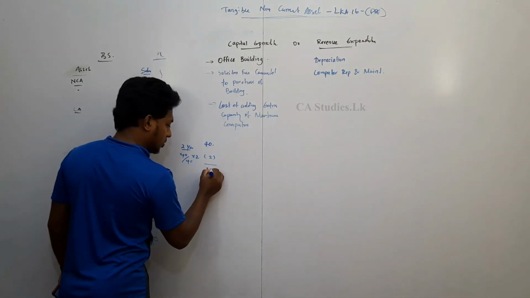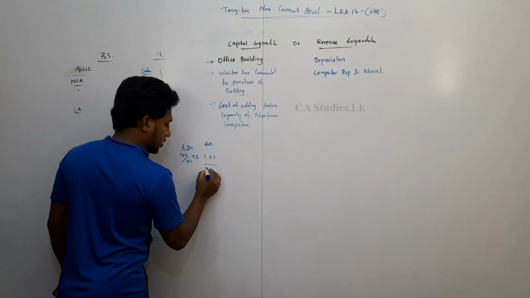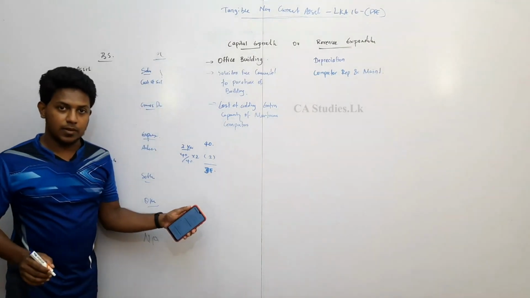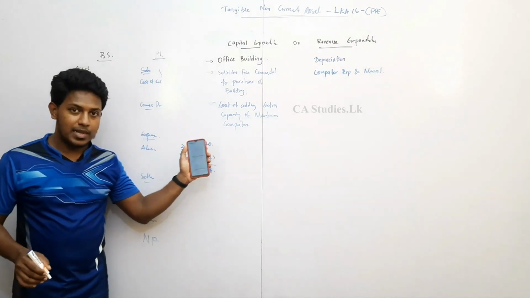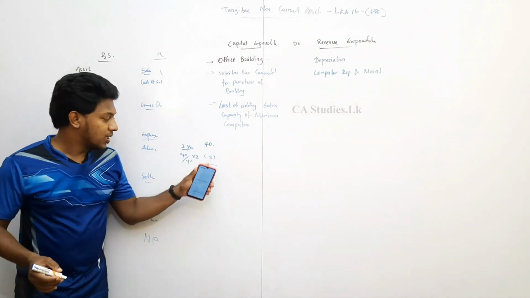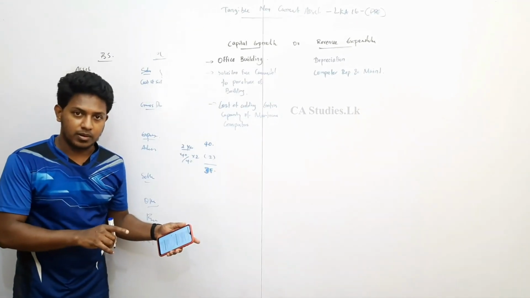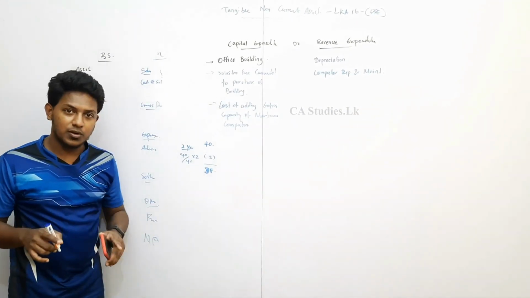Now the carrying value of this office building is 38 million. Of the 40 million spent by the business, 2 million has been recovered through profit in 2 years. The balance of 38 million we have to recover.